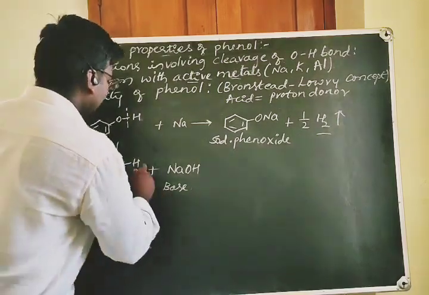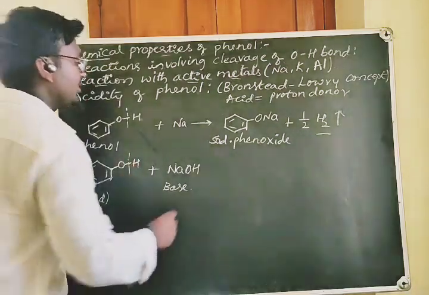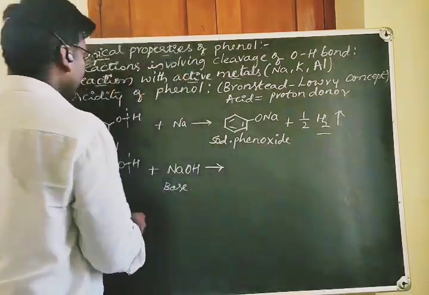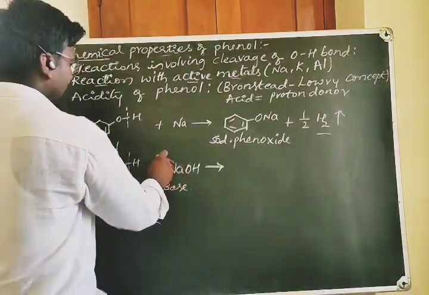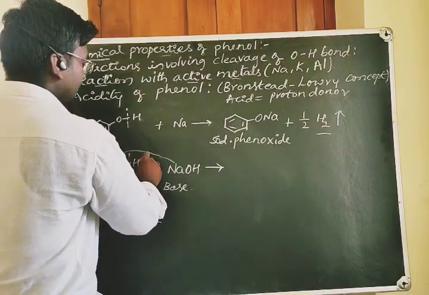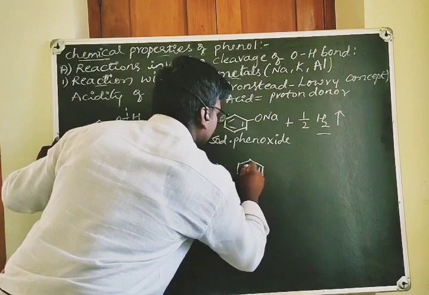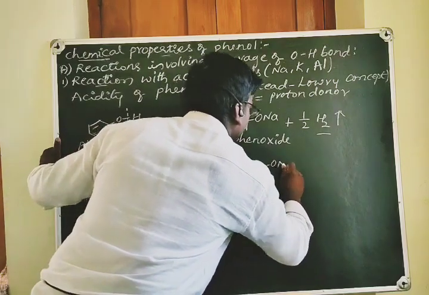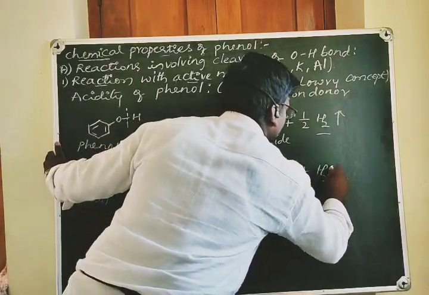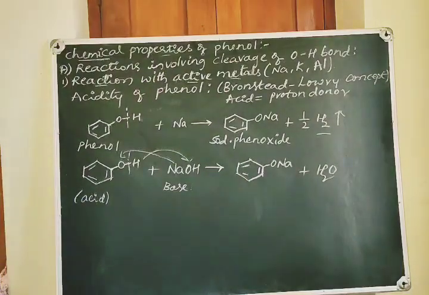Here you can see the cleavage of the OH bond, and Na joins while the H plus ion joins with the OH minus ion. You will get sodium phenoxide with the release of water.